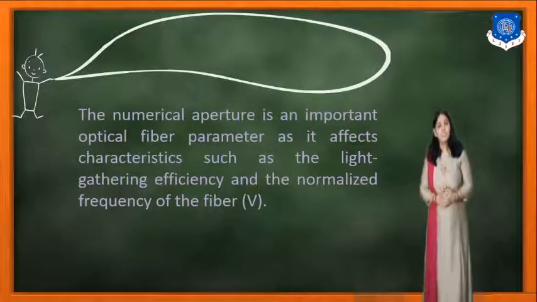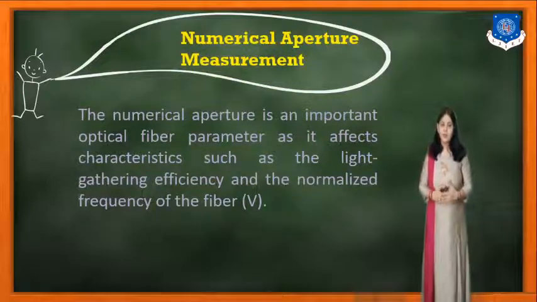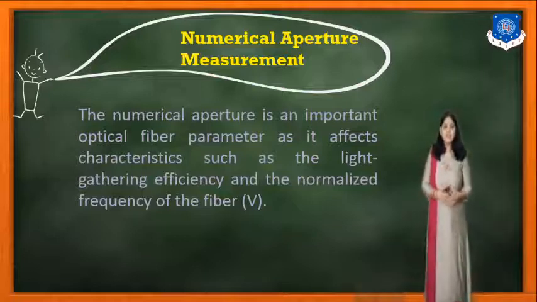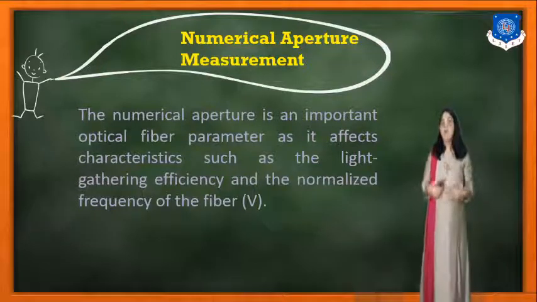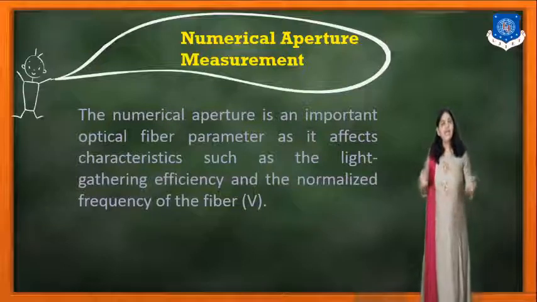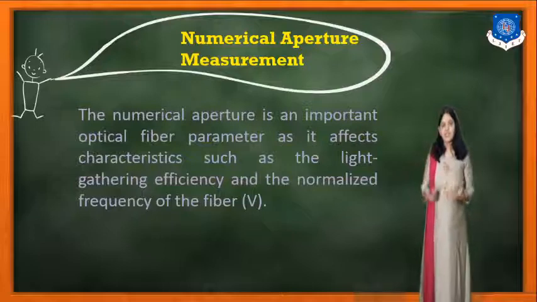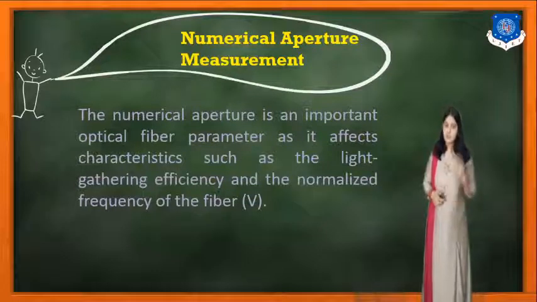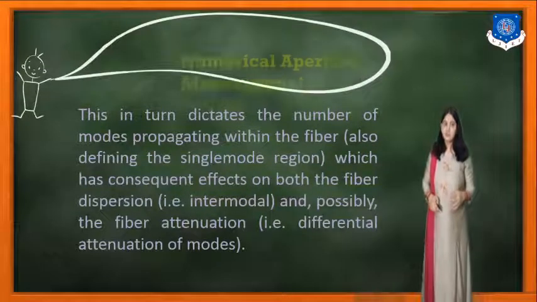The numerical aperture is next. It is an important optical fiber parameter as it affects characteristics such as the light gathering efficiency or capacity and the normalized frequency of the fiber. We have derived the numerical aperture in chapter number 2 and we know which parameters affect the numerical aperture. So now this is the time to measure the numerical aperture.